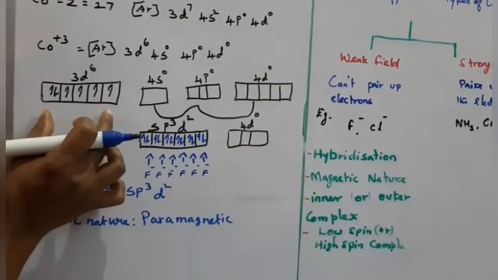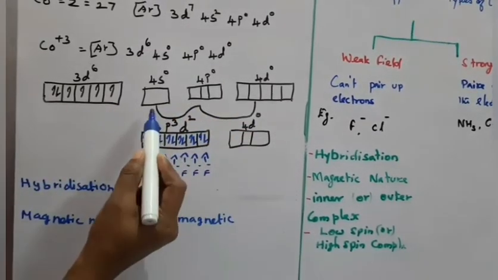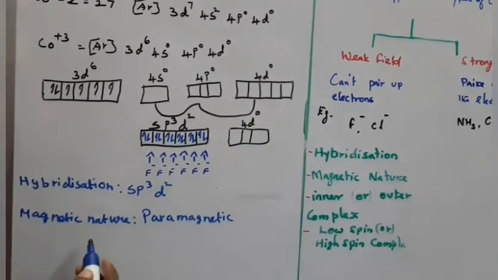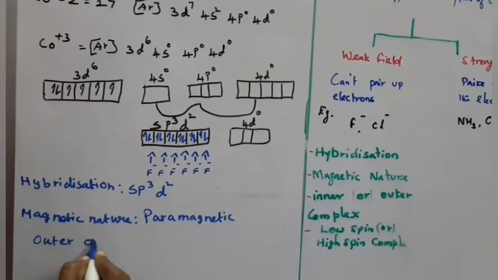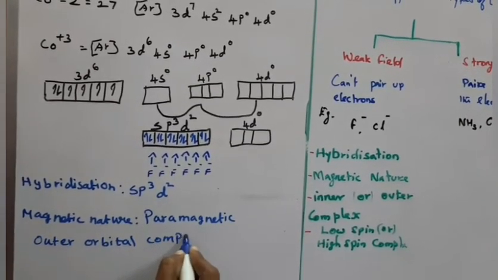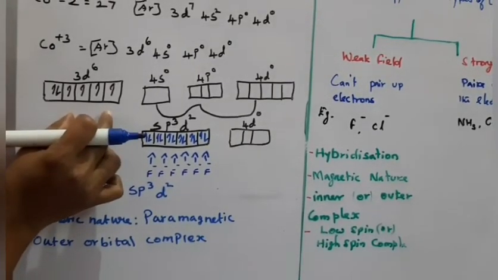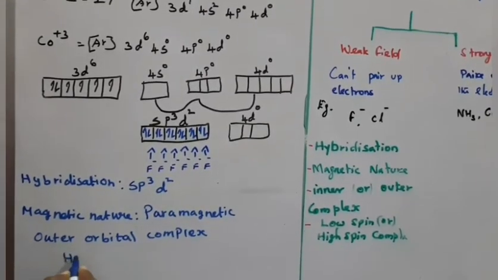Here there is no vacant d orbital site, so hybridization takes place in the outer orbitals, that is ns, np and nd, not n minus 1 d. So it is an outer orbital complex. Next, the spin: since unpaired electrons are present, it is a high spin complex.